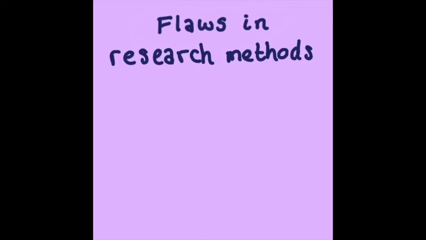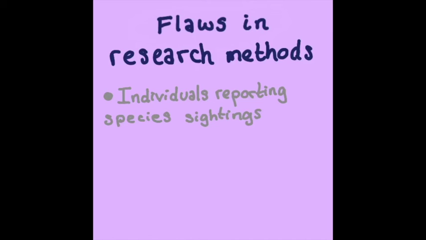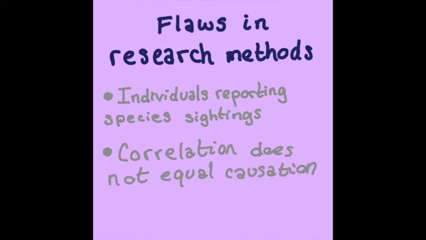It is important to consider the flaws in our research methods that may have resulted in skewed data. Because GBIF allows individuals to report species sightings, years with low populations of the species we were studying may have simply been because of a lack of reporting. In addition to this, although we hypothesize that species will adapt to new fragmented environments and then experience increase in population size, we cannot prove that theory with this research.